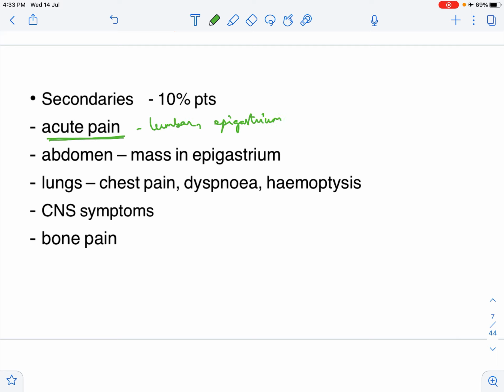Now, this is because the testes are developing in the retroperitoneal region in the embryonic period. So they derive their blood supply, the venous drainage, the lymphatic drainage, everything from that part of the body and not from the scrotum. That is why these patients will complain of acute pain in the lumbar region and epigastrium pain because of the presence of enlarged para-aortic lymph nodes. These para-aortic lymph nodes will present as a mass in the epigastrium. Supposing if these go to the lungs, you can get chest pain, dyspnea, hemoptysis. You can have CNS symptoms such as headache and seizures and bone pain.